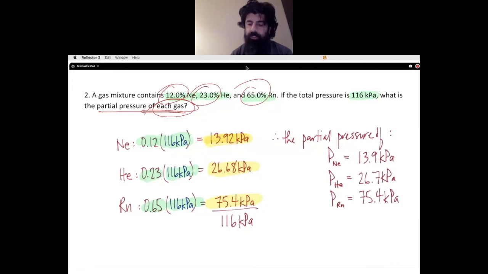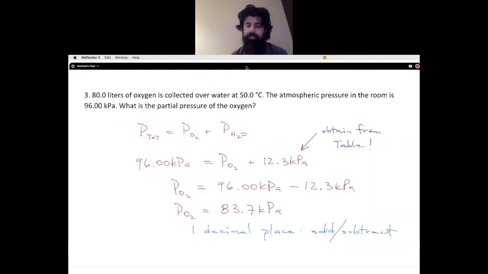And if you notice here, my final answer is based on the 3 significant digits that this answer should show. And if you add all these up again as a check, they should all add up to 116 kilopascals. Okay, last sample problem here, and this one really just kind of reiterates that table.